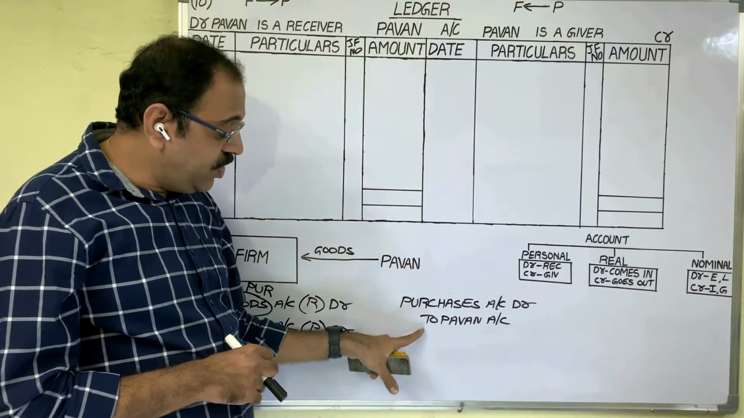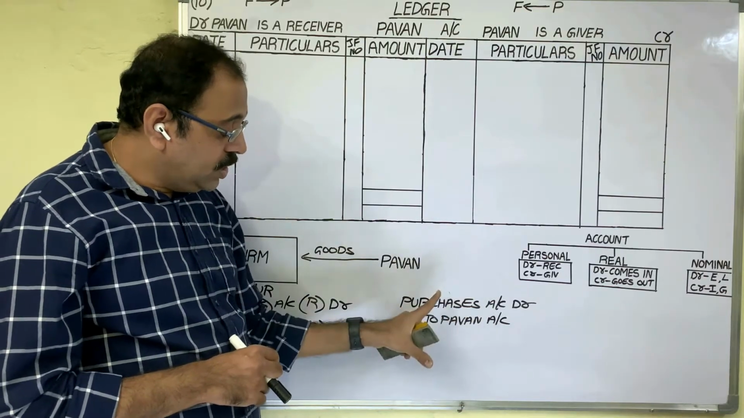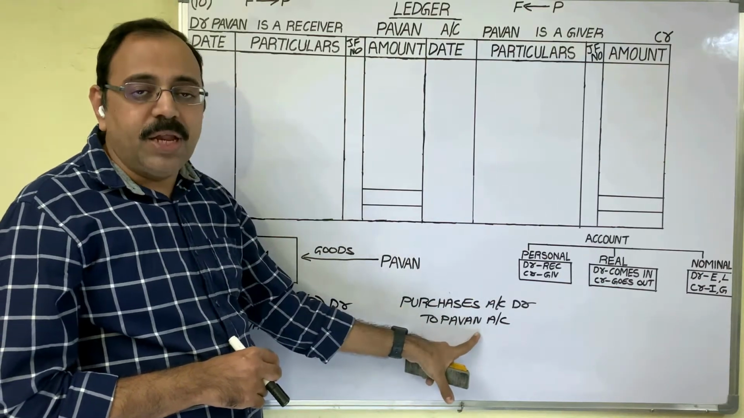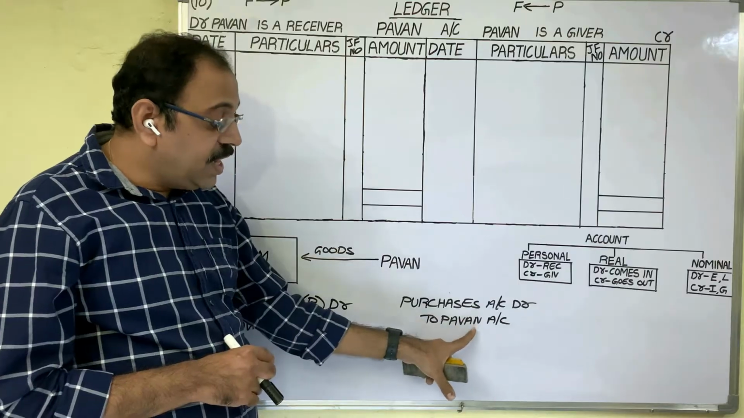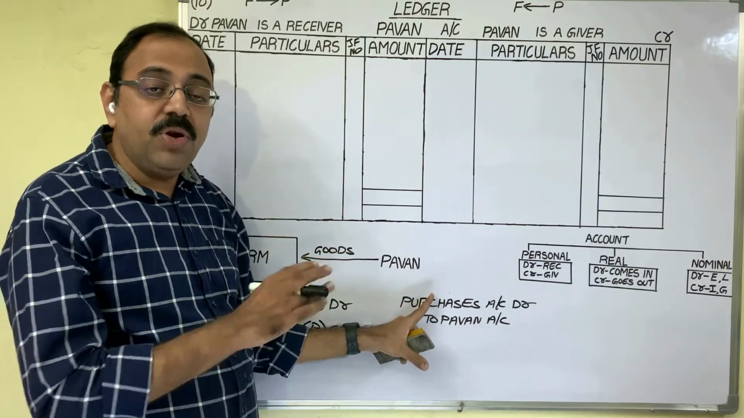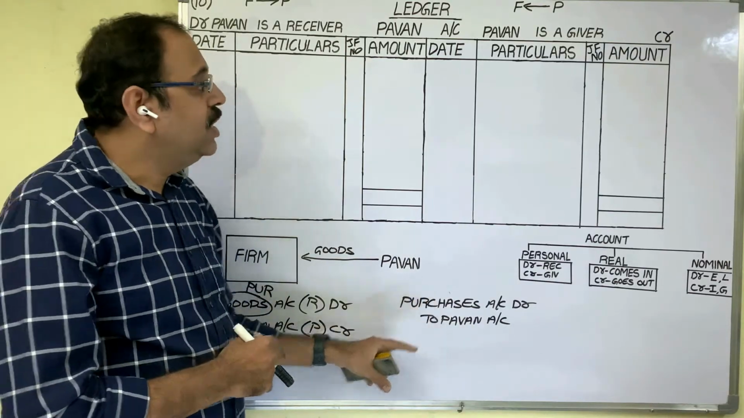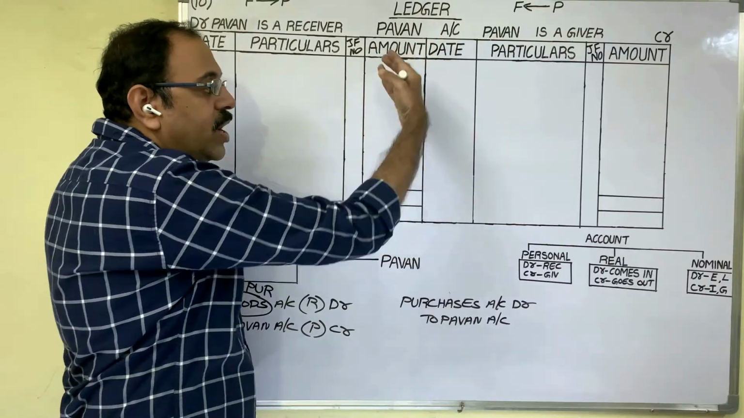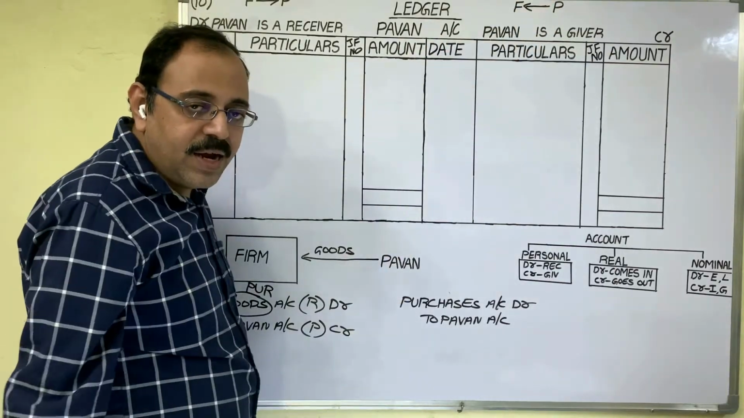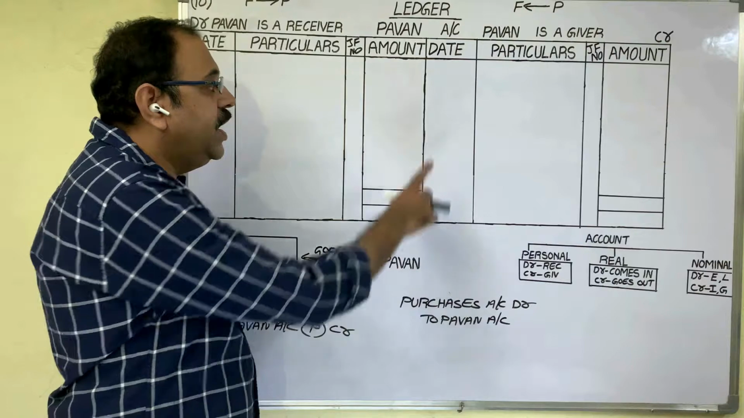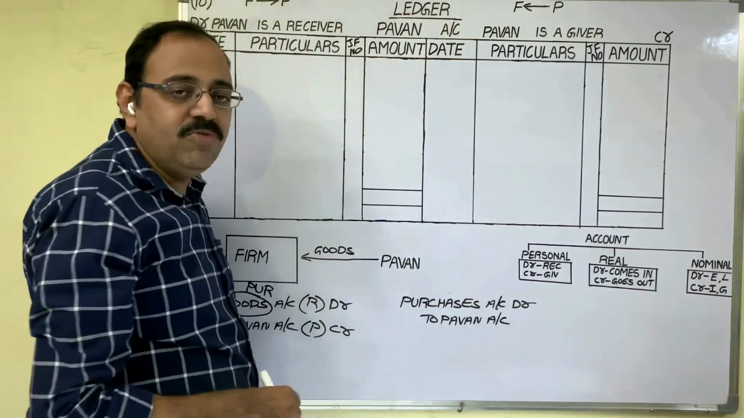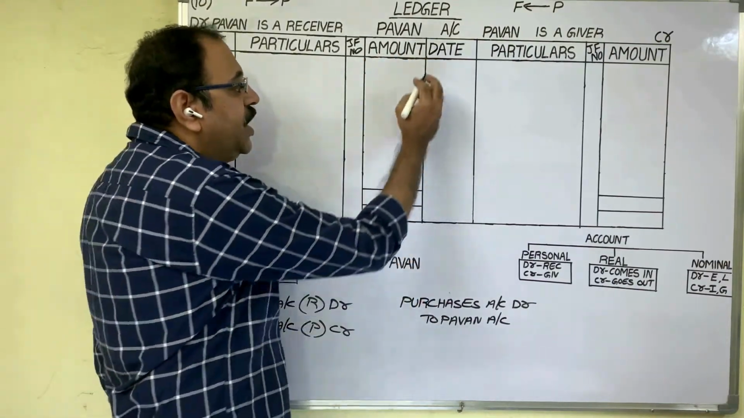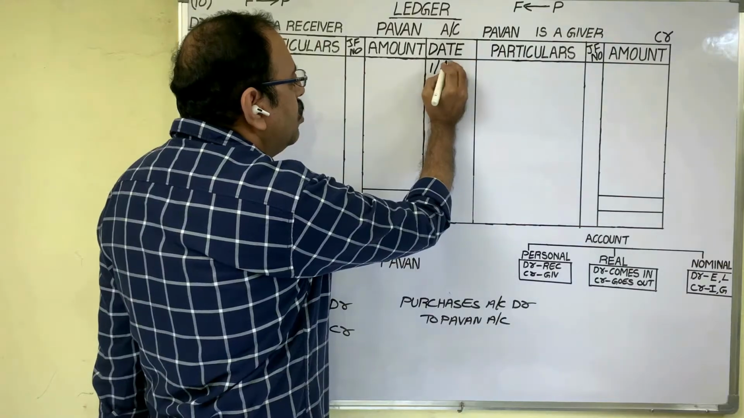Now come to this entry. Where to post? Pawan's account we are preparing. Pawan account is credited in the journal entry. Therefore, credit side we should post. This is center line. So, right side is known as credit side. Credit side in date column transaction date we should write. Transaction date is 1st March